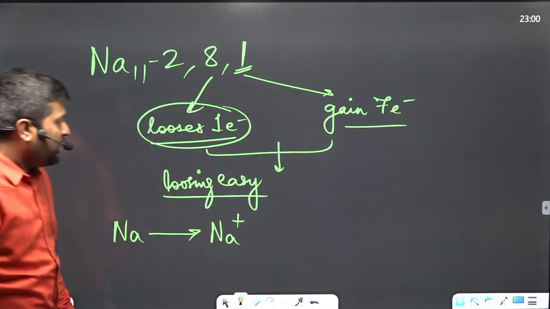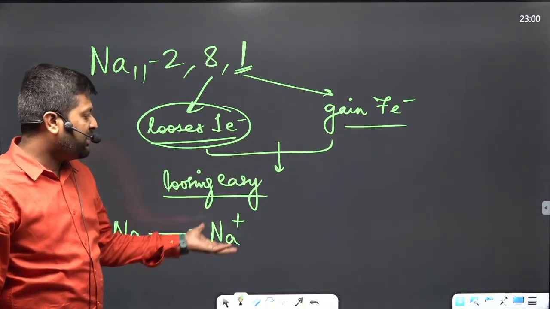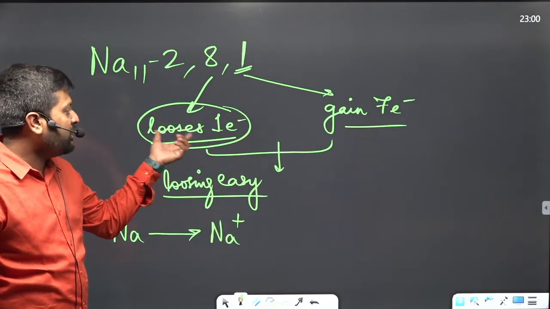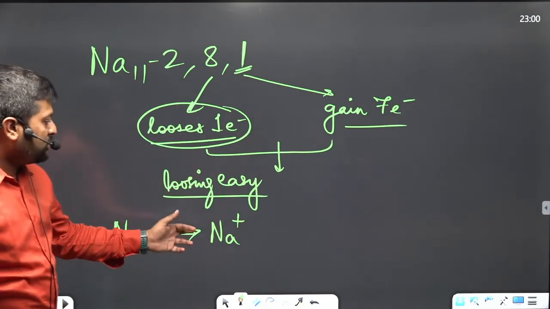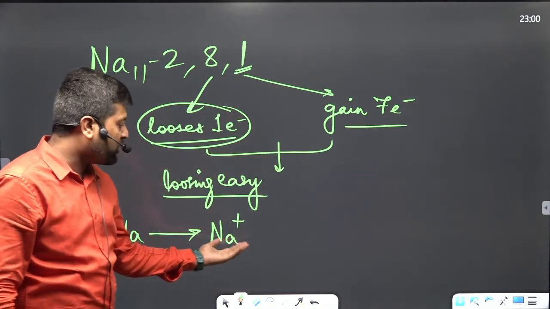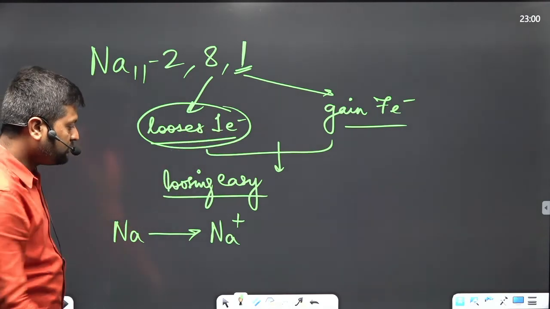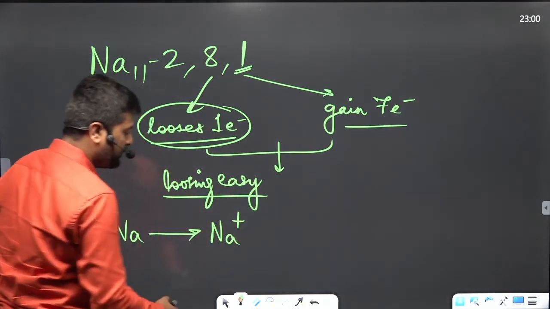Okay. If you lose something negative, you will gain positivity. So electrons are lost here. And the more negative things you lose, the more positive you look. So it lost one electron, so here one positive charge appears.